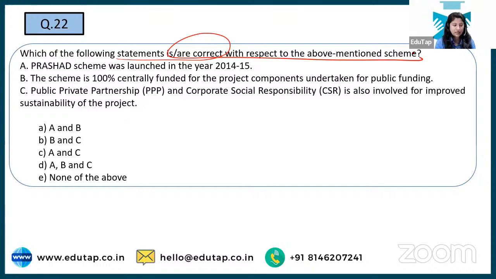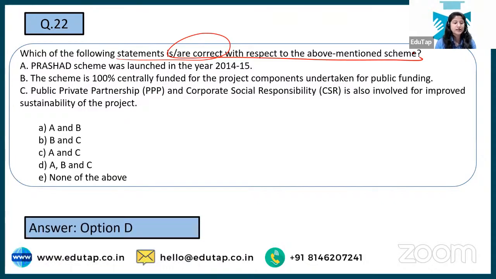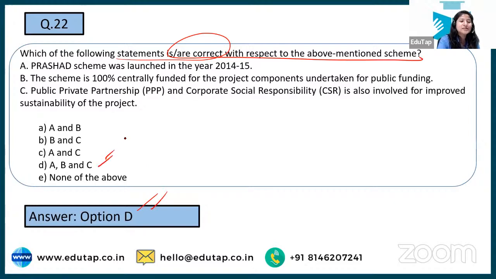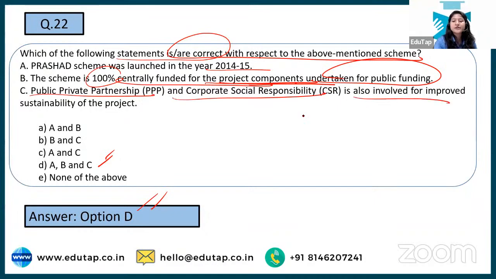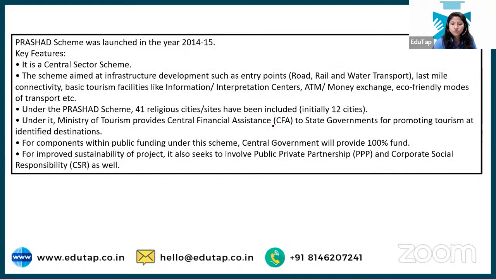I'm already getting the answers, and yes, it is right. The correct answer is option D, that is A, B, C. All are correct with respect to the scheme. It was launched in the 2014-15 financial year, 100% centrally funded. So what does it mean? It means it is a central sector scheme, centrally funded for the project component undertaken for public. So we are talking about the project component over here, so keep this in mind. Public-private partnership and corporate social responsibility are also included in this particular section. And this is what you need to know about the scheme.